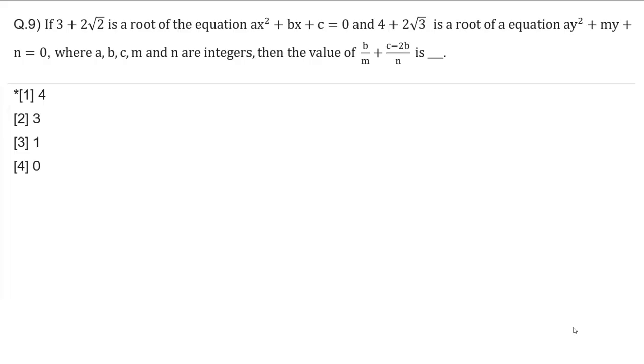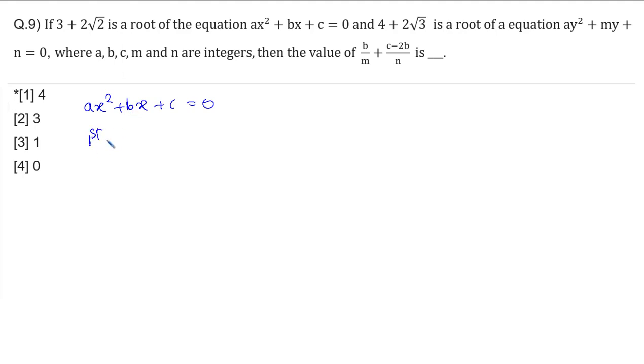Question number 9. If 3 plus 2 root 2 is a root of the equation ax² + bx + c, and 4 plus 2 root 3 is a root of another quadratic equation ay² + my + n, where a, b, c, m and n are integers, then we need to find the value of the given expression. So let's have a look at it. The first equation is ax² + bx + c = 0.